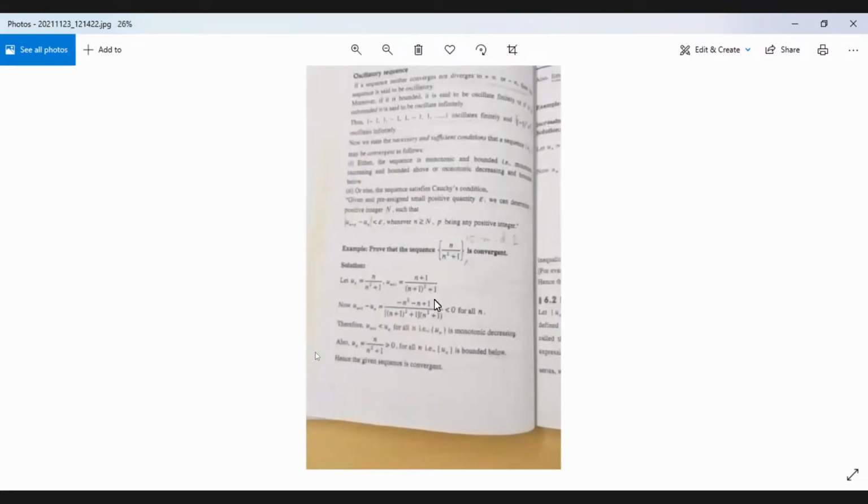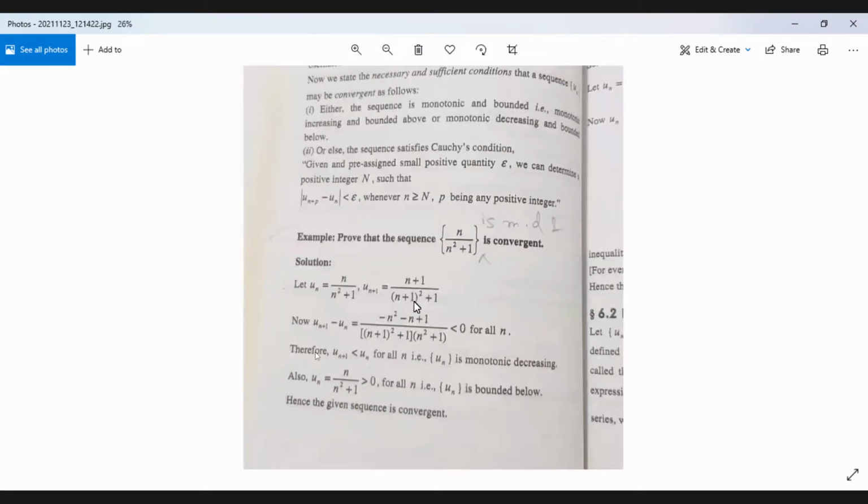Prove that the sequence n by n square plus 1 is monotonically decreasing and convergent. Monotonically decreasing means we have to show that the terms are decreasing. That is, if we consider the nth term and the n plus 1th term, then we have to show that the n plus 1th term is less than or equal to the nth term. That we have to show.